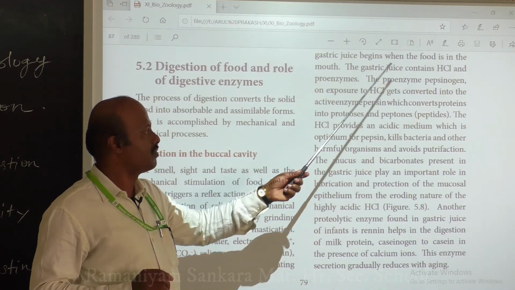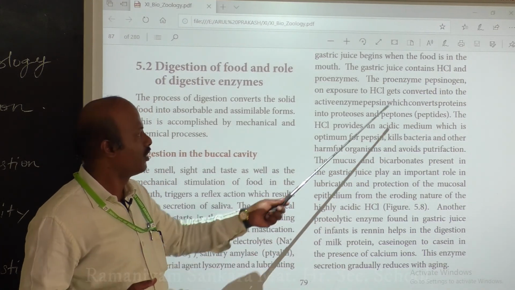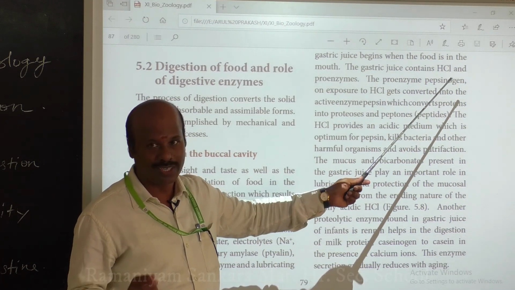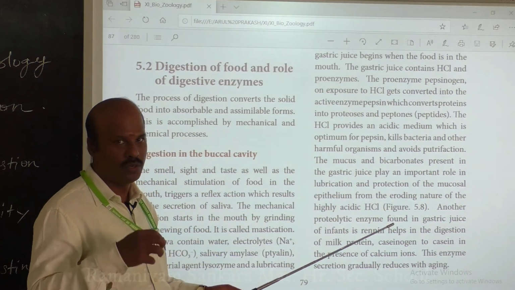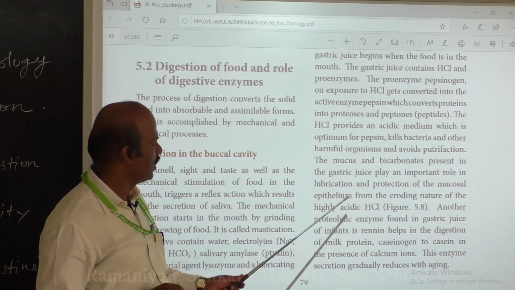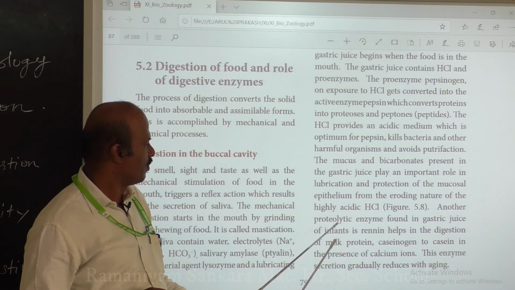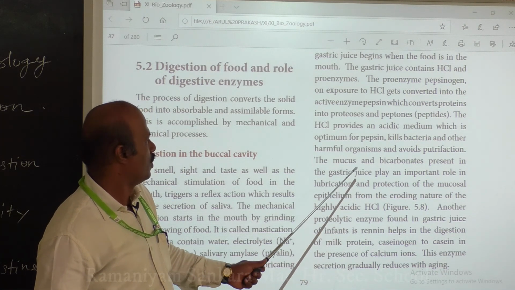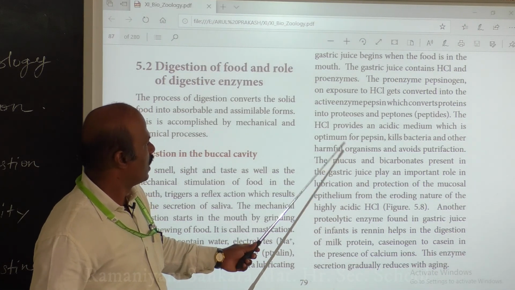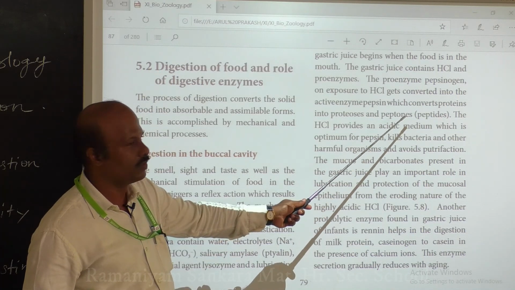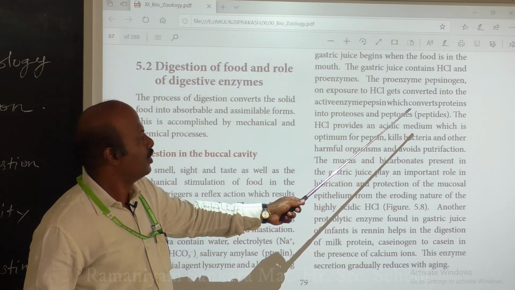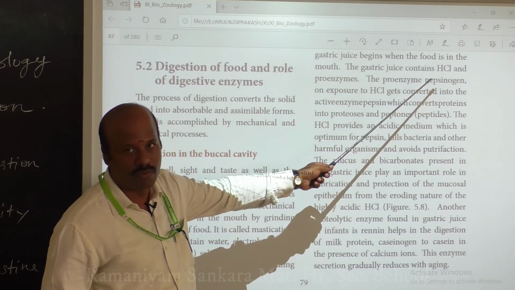So in the presence of this acidic medium, this inactive proenzyme, that is pepsinogen, gets activated into pepsin, and this pepsin is able to cleave the proteins into peptidoses and peptones. Okay, so pepsinogen is an inactive form of enzyme.